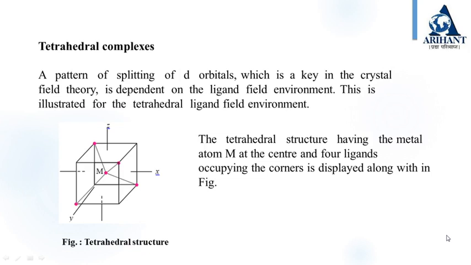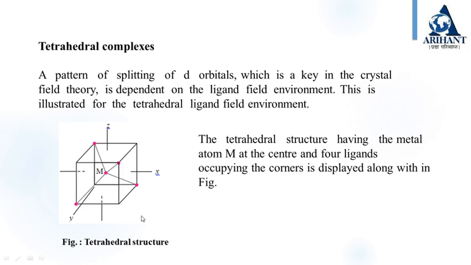Tetrahedral complexes. The pattern of splitting of d orbitals, which is key in the crystal field theory, depends on the ligand field environment. This is illustrated for the tetrahedral ligand field environment. The tetrahedral structure having the metal atom M at the center and 4 ligands occupying the corners is displayed in this figure.